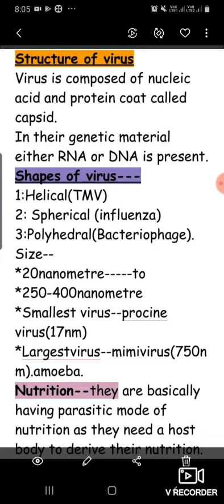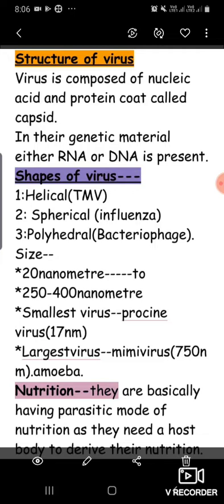A nanometer is a very small unit, used to observe very small objects. The smallest virus is the Porcine virus, about 17 nanometers, and the largest is the Mimivirus, about 750 nanometers in diameter, and it mainly affects the amoeba, which belongs to the group Protozoa. Later on we will read about that.